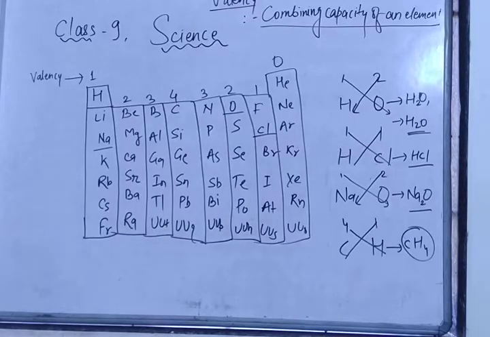I hope all of you have copied. If not, please take a screenshot. After taking a screenshot, you will get all the elements' valency and you can form a compound.